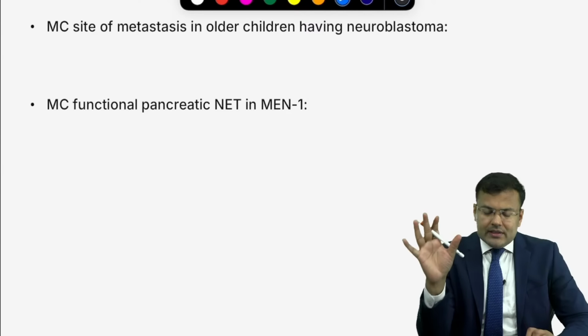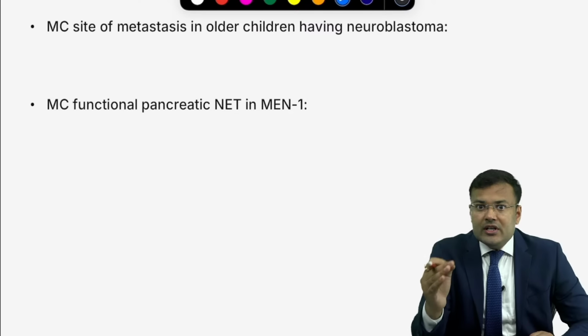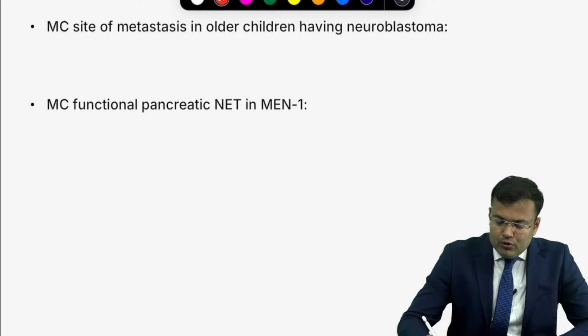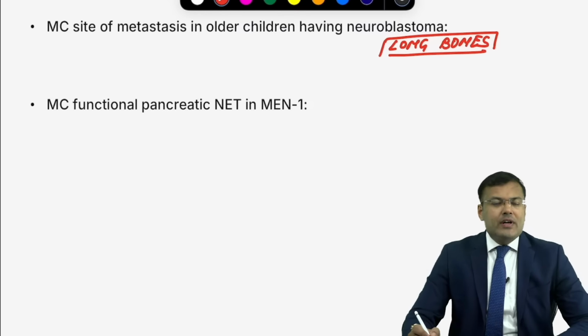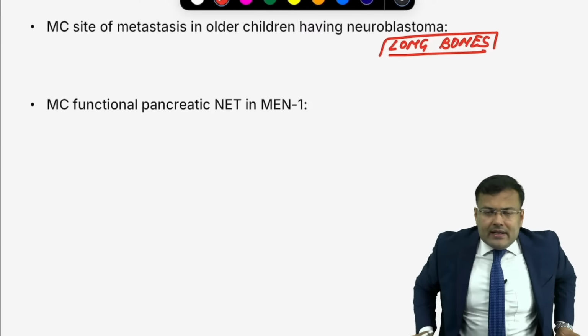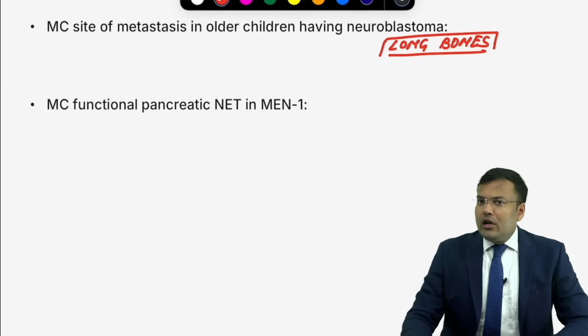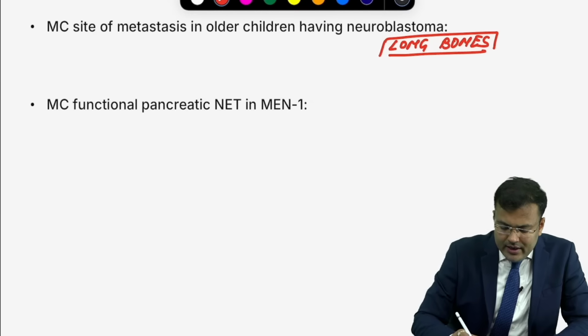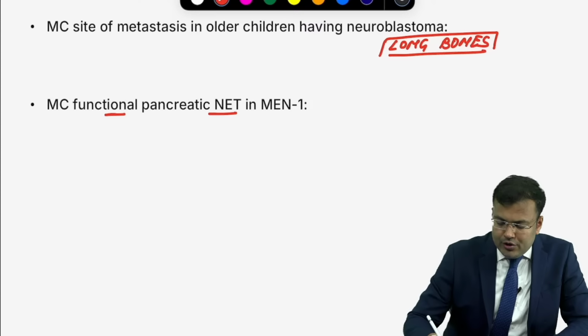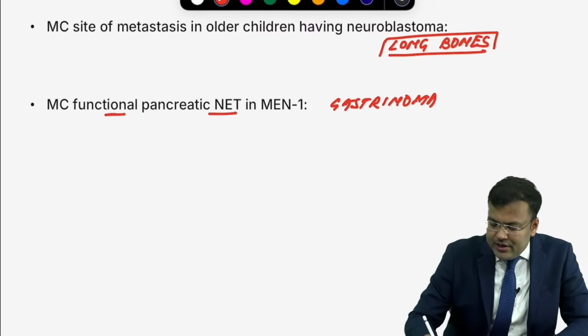Next, what is the most common site of metastasis in older children having neuroblastoma? Long bones. Lung metastasis is rare. So it is long bones. Next, what is the most common functional pancreatic neuroendocrine tumor in MEN 1? All of you know, it is gastrinoma followed by insulinoma. It is the functional pancreatic neuroendocrine tumor. So that's gastrinoma followed by insulinoma.